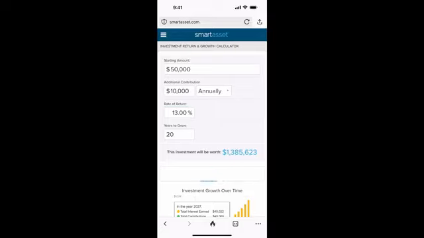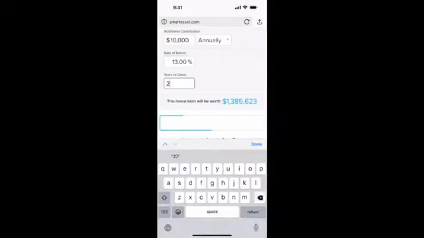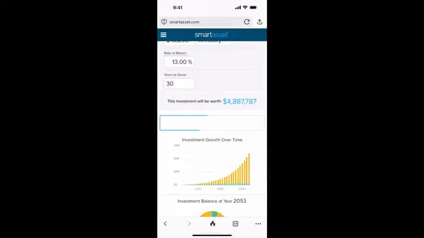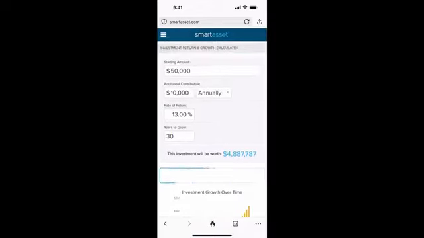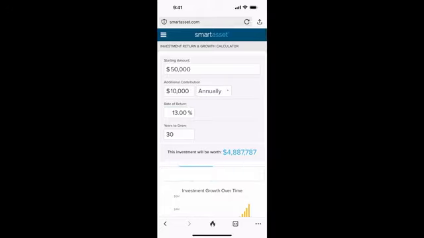I like to play around with calculators like this because I really want to say, well, 30 years, I'm not going to stop investing the day that I turn 65. That's kind of a fallacy, that you are going to go out and blow all of your money the day you turn 65. You're not going to do that. You're going to allow it to continue to grow.